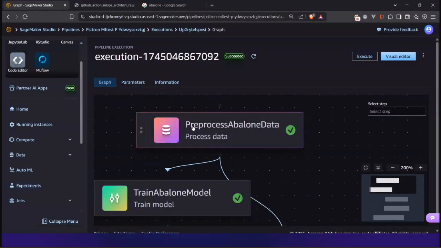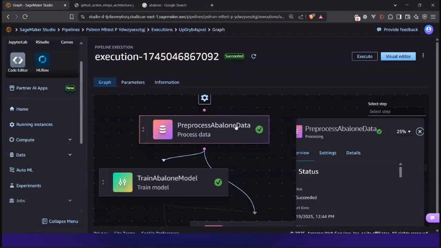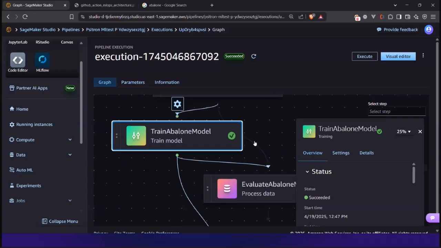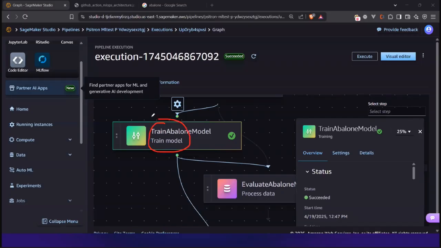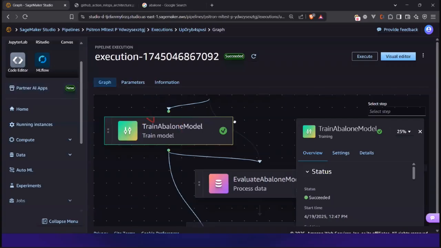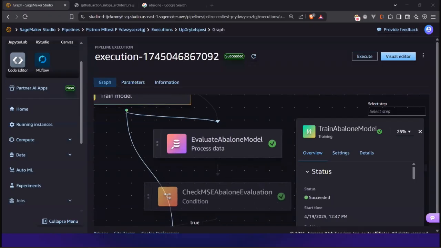The first step is data pre-processing. This is where your data is being fed in and where I clean and prepare the data. The next step in the workflow is where my model gets trained, where I train my abalone model. Then comes the model evaluation step, where I evaluate my machine learning model. This is where your data scientist has pre-configured everything. Every step here, every orchestration here, runs automatically. No one runs it manually because it's a level 4 architecture project.